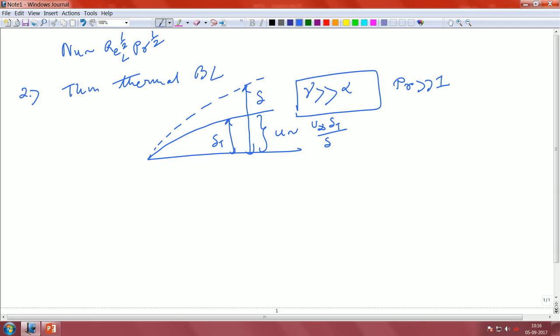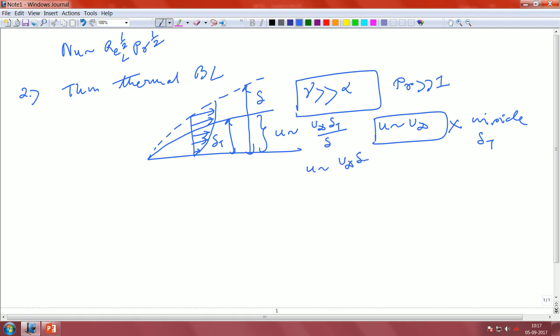So this is a scale factor, because inside this boundary layer, since it is very thin, the velocity scale cannot be u infinity. So u equal to u infinity is a wrong statement inside delta t, but u proportional to u infinity times delta t by delta is the correct scaling, because we have just done a linear interpolation. That is, we divided u infinity by delta and multiplied by delta t, to get the scaling factor.